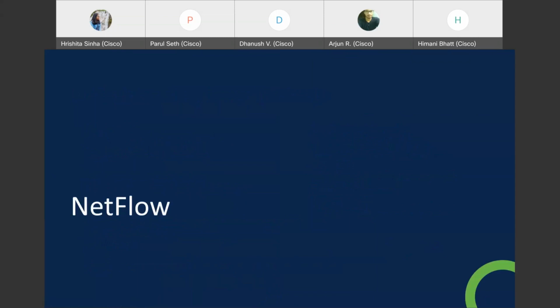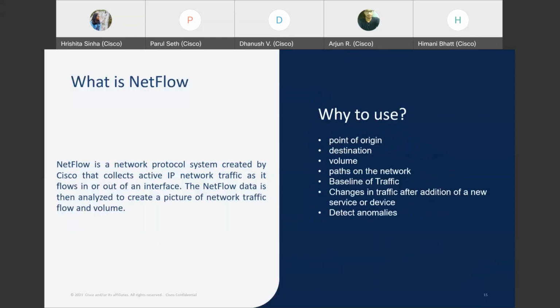Now, coming to NetFlow. NetFlow is again a network analyzing tool. It's a network analyzing protocol which collects all active IP network traffic flowing in or out of the interface. And why do we use NetFlow? To know the point of origin, the destination, the volume, the path, and the baseline of the traffic.